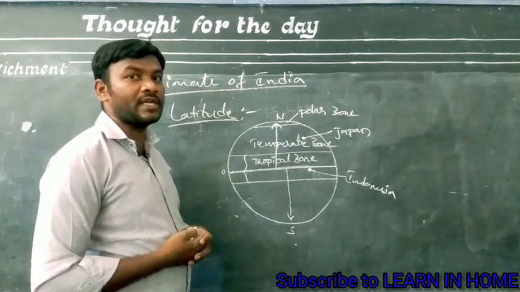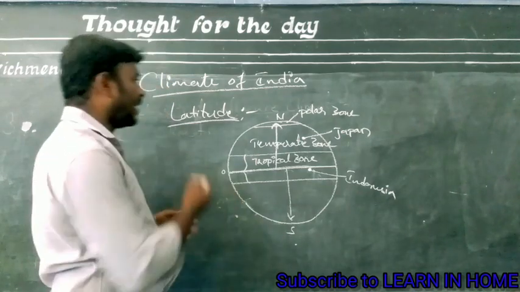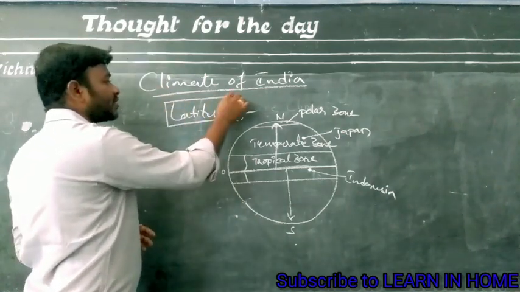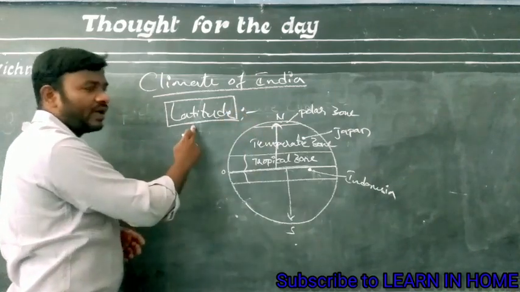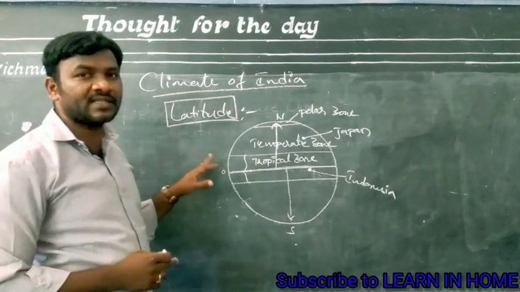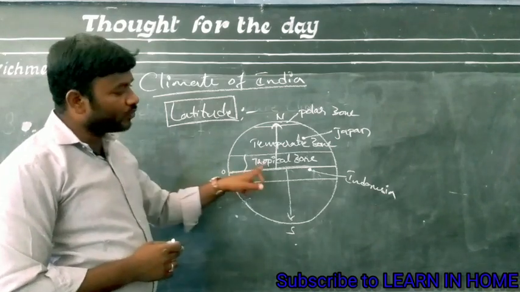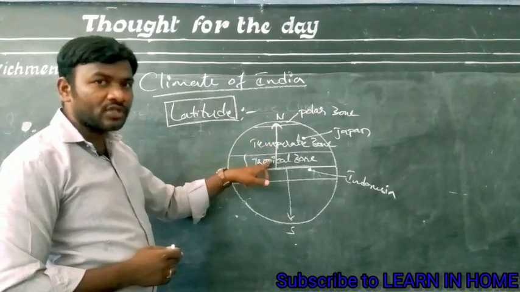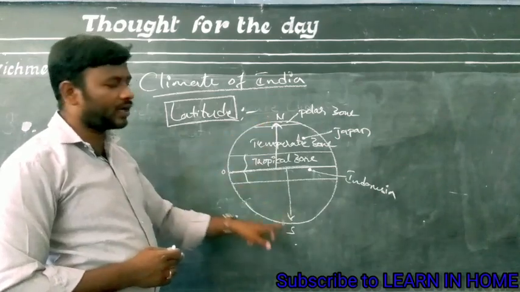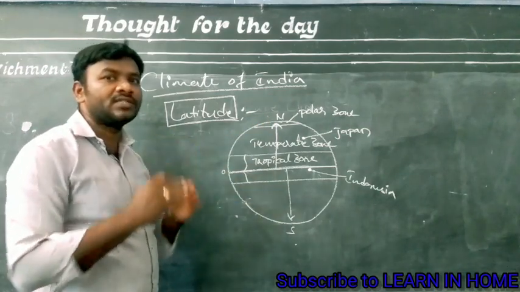Yes, absolutely. So this is latitude, a factor which will affect the climate of a place. First one, latitude. What we have learned, the basic thing here, is that the insolation will be very high in lower latitudes. If you move away from the equator towards the poles, either north or south, the temperature will decrease.